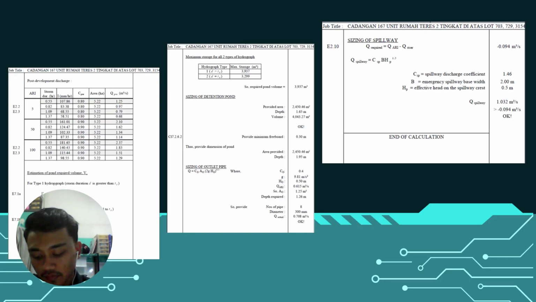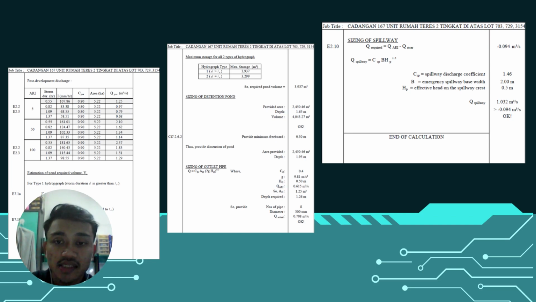And then we calculate the maximum storage for both hydrographs.